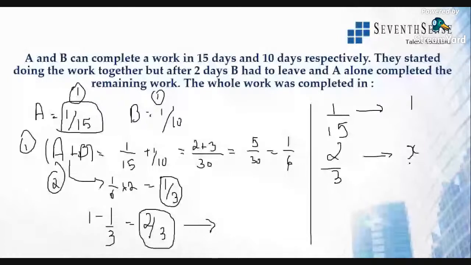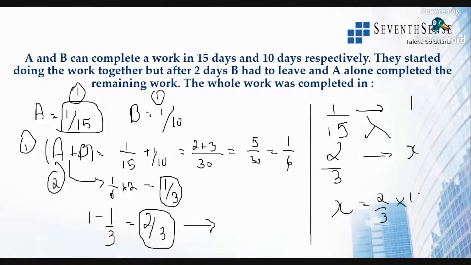So just cross multiply and find out the x value. x is equal to 2/3 into 15. So 3 fives are 15, 3 ones are 3. So x is equal to 10. So A finishes the remaining work in 10 days, and the first 2 days have already been done.